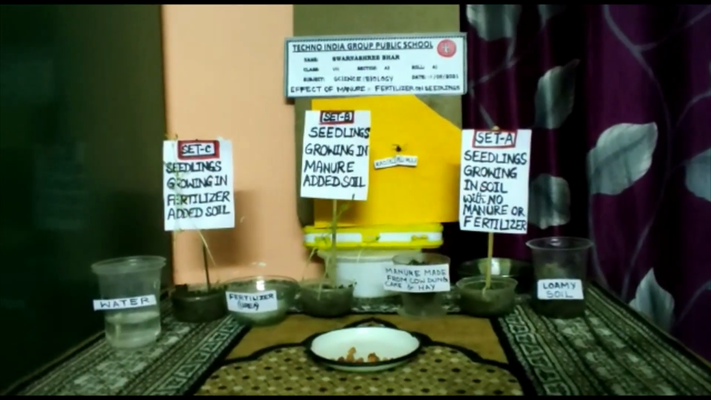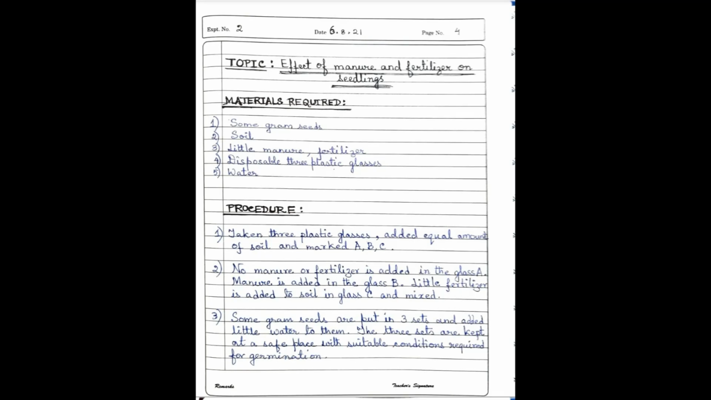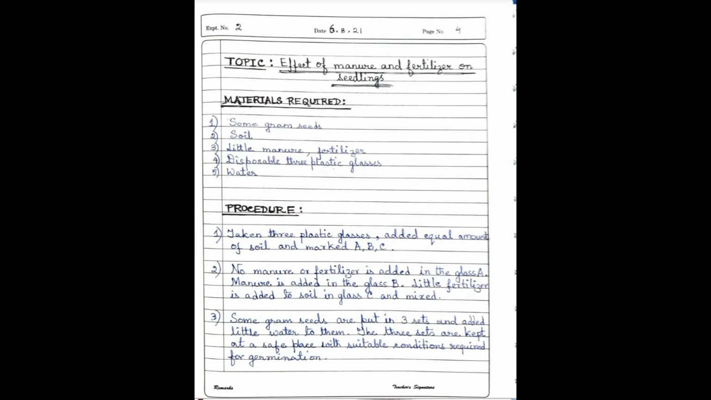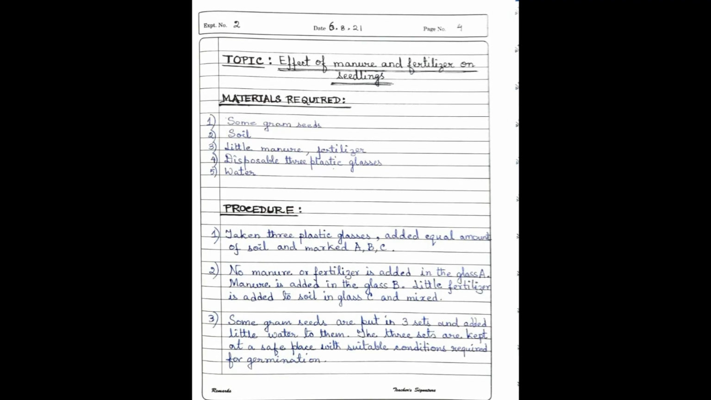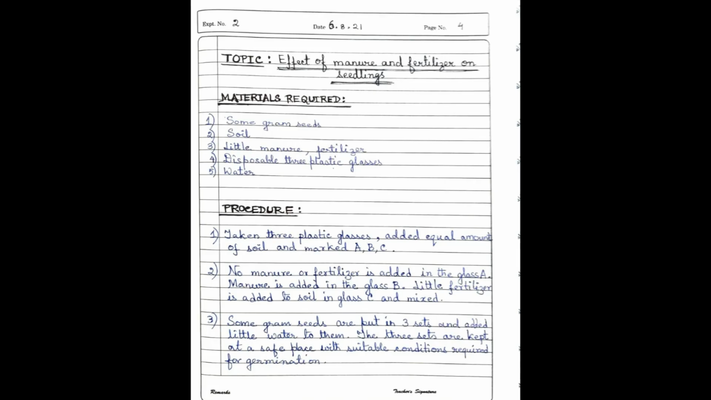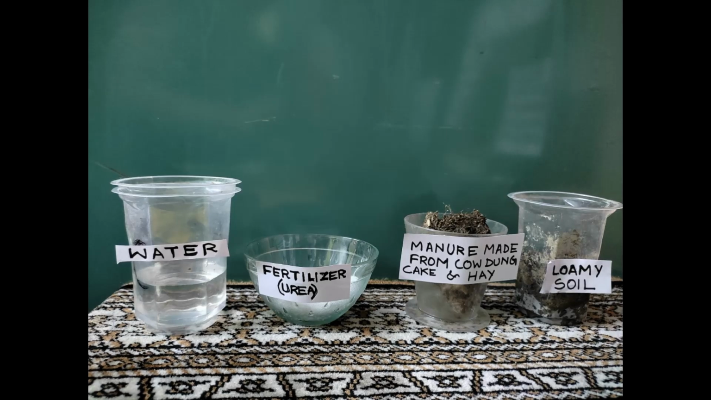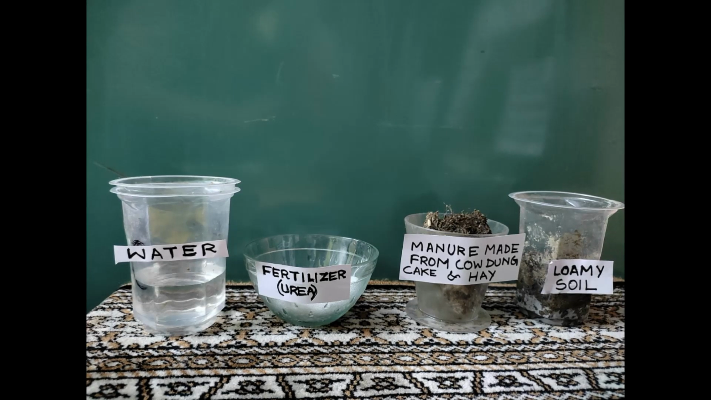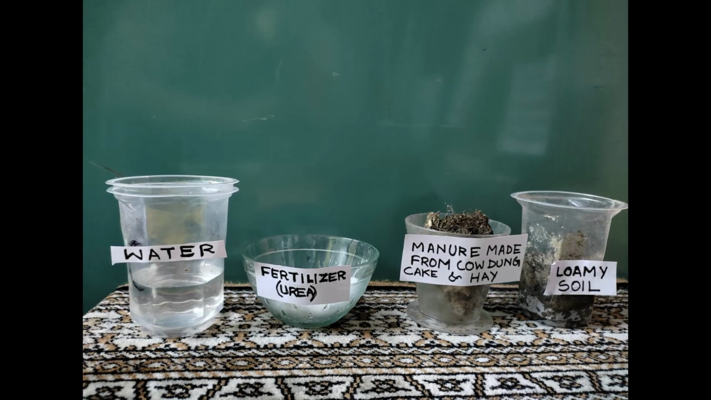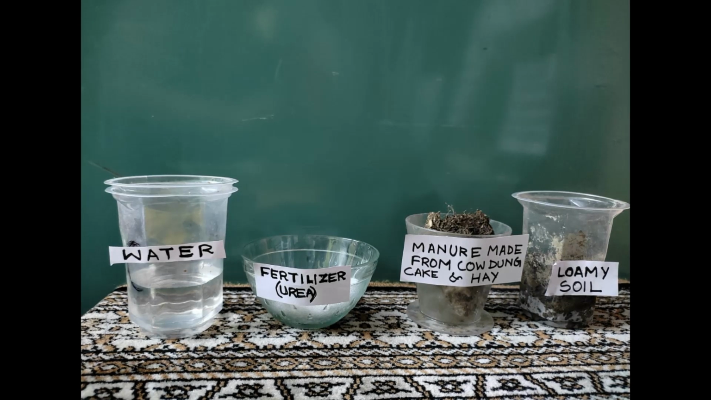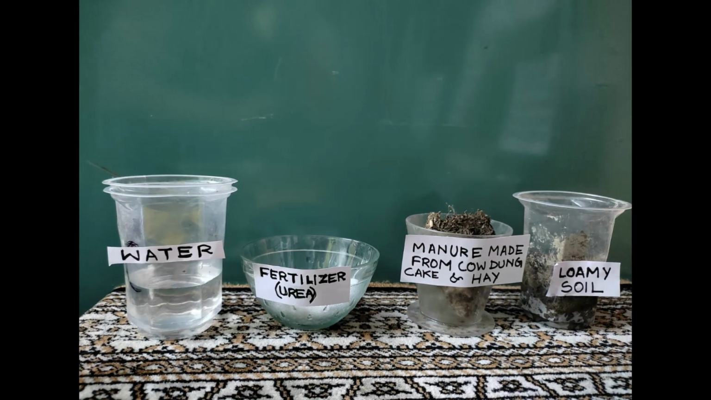Hi everyone, today I will explain the activity on effect of manure and fertilizer on seedlings. The materials required for this experiment are some gram seeds, soil, a little manure, fertilizer, three disposable plastic glasses, and water. I used loamy soil here. The manure is made at home by mixing cow dung, cake and hay with soil. Fertilizer is urea and water is required for watering the plants regularly.